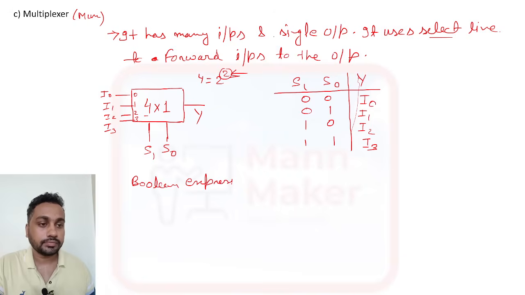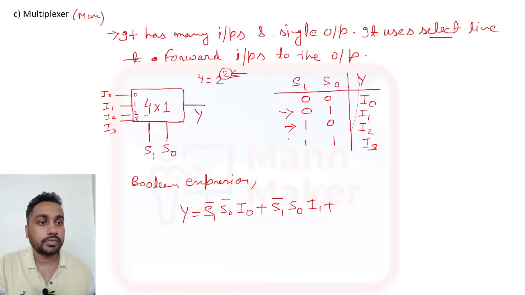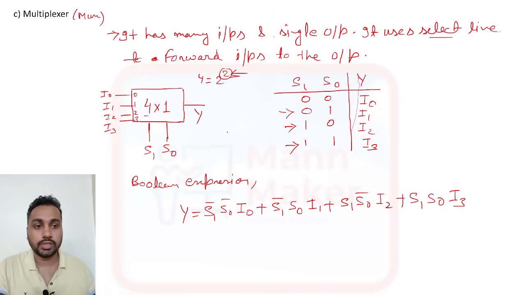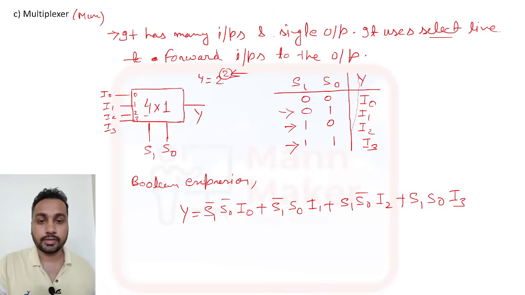The Boolean expression will be y equal to S1 bar S0 bar with I0, plus S1 bar S0 with I1, plus S1 S0 bar with I2, plus S1 S0 with I3. This is the Boolean expression for the 4:1 multiplexer.